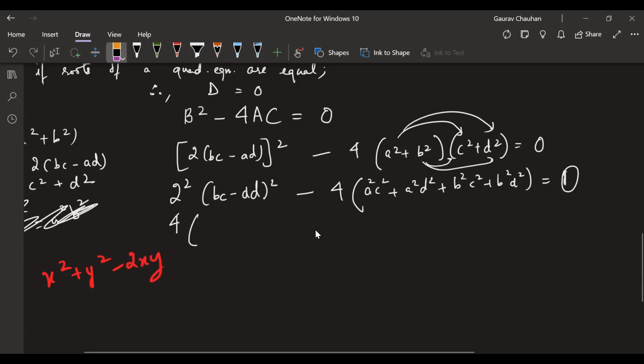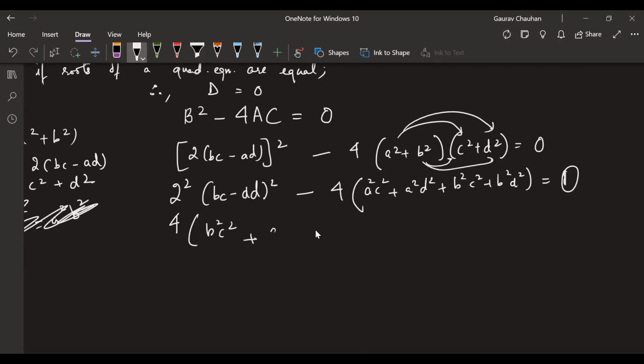Minus 2xy. Okay, it is written on the walls here. So 4 into x square, that is b square c square, plus y square, a square d square, minus 2bcad. Did you follow how this came?